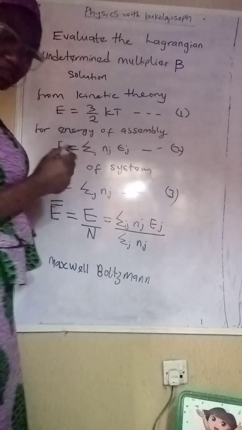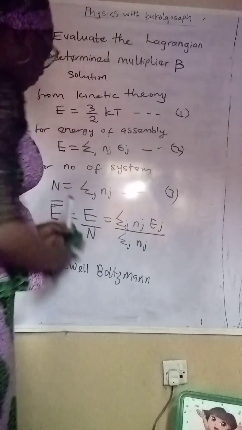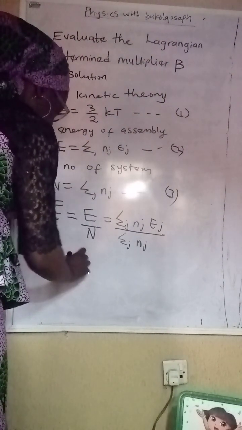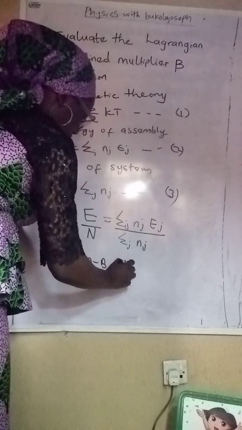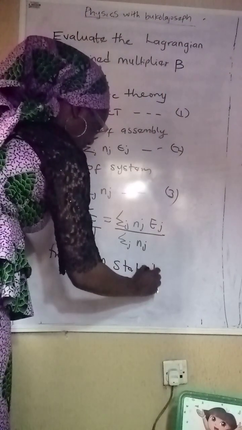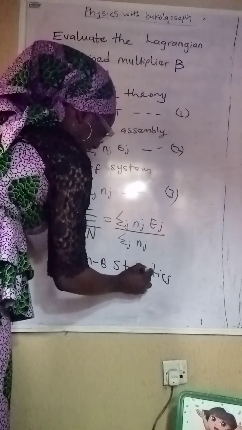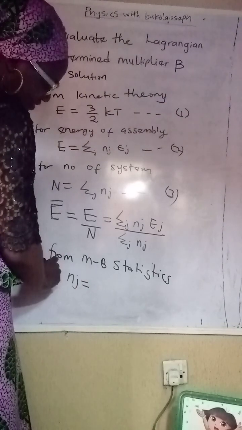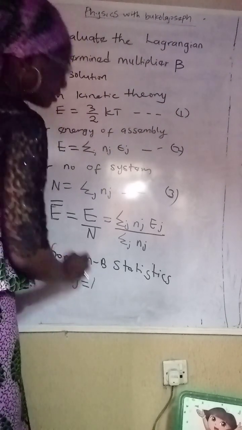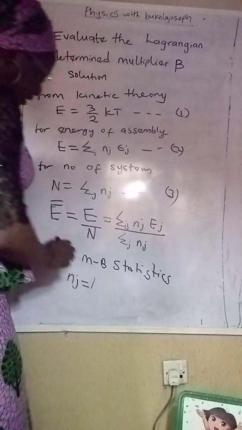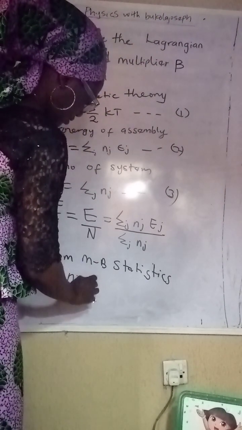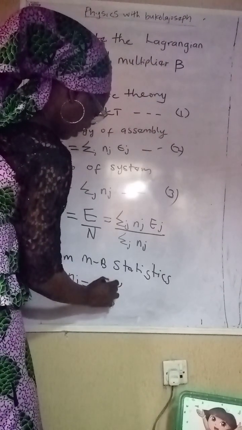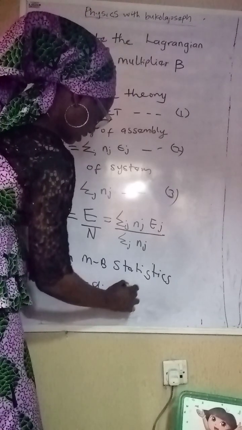From Maxwell-Boltzmann statistics, so I'm going to be abbreviating this, from MB statistics, we have Nj is equal to Gj exponential alpha exponential beta Ej.